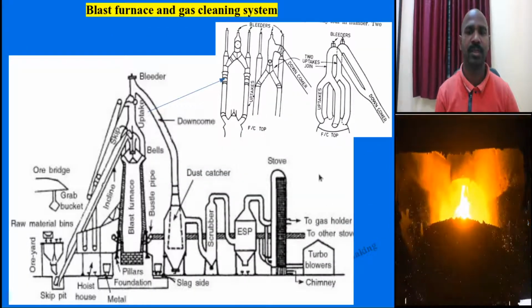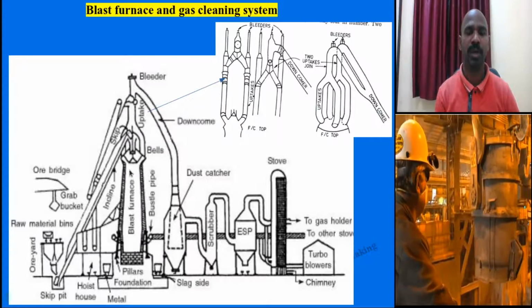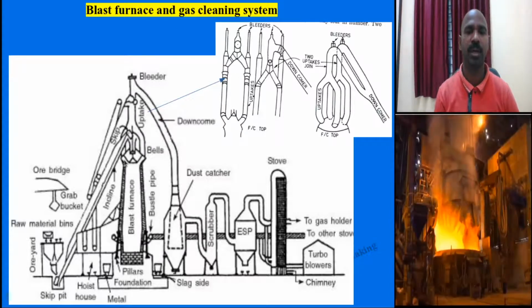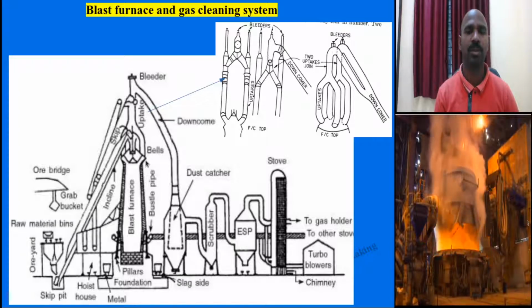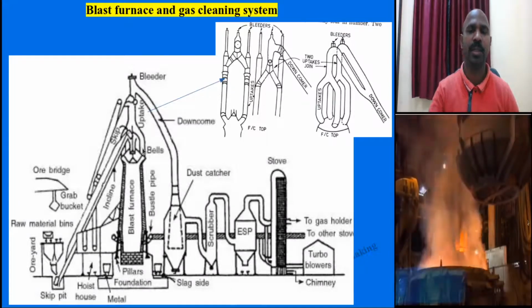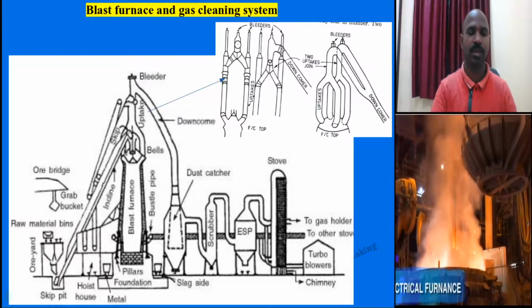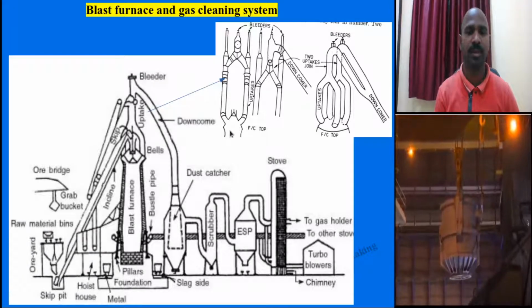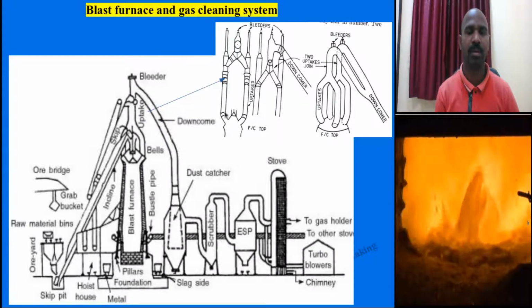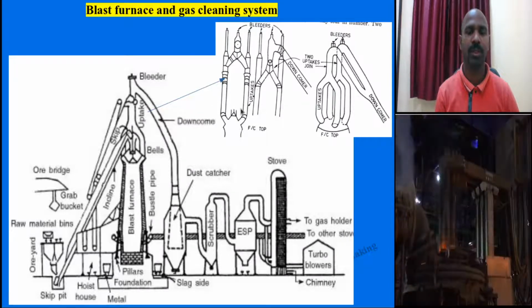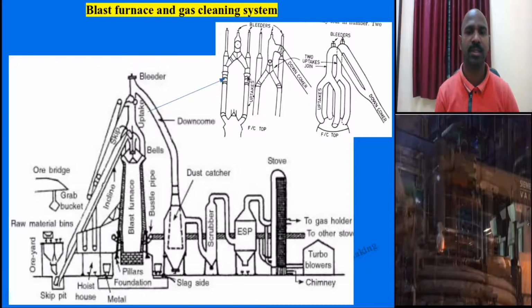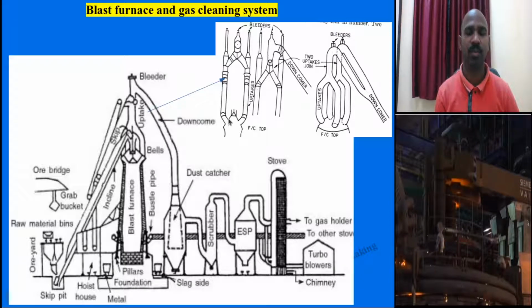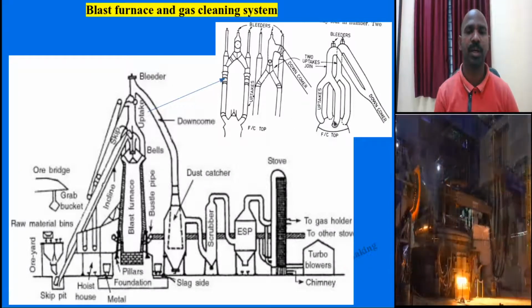See in the image, this is the stack part of the blast furnace, and this is the top. In the top cone, this is one uptake, this is another uptake. Similarly, you will see this design extrapolated to the top part, this is one uptake, this is another uptake, and there are two uptakes for the furnace top, at the front and back.